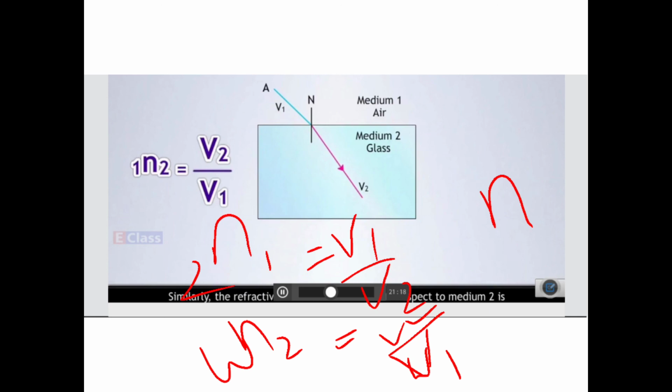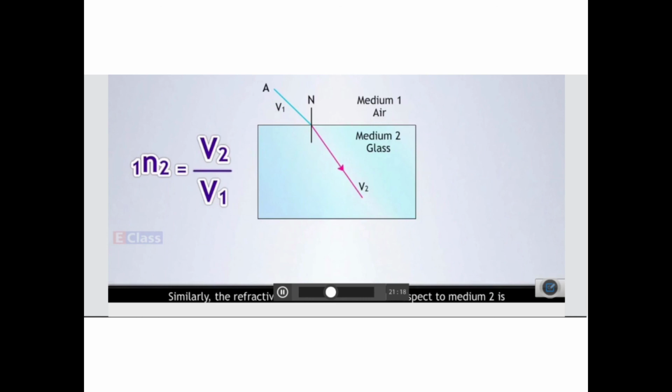Now children, some important things which you should know about refraction of light through different media. First of all, when the light ray passes from a rarer medium to a denser medium, it bends towards the normal. You can see here. And when the light ray passes from a denser medium to a rarer medium, it bends away from the normal.